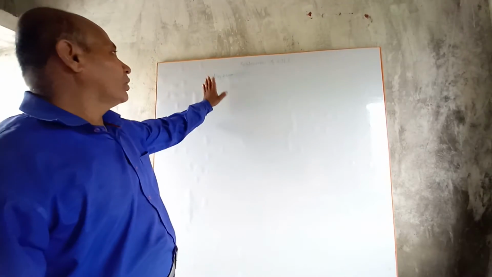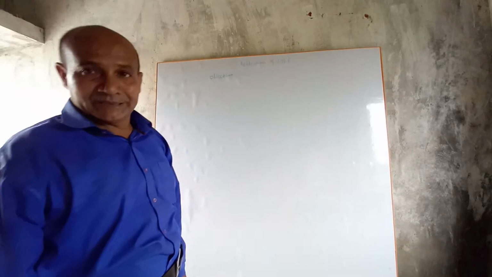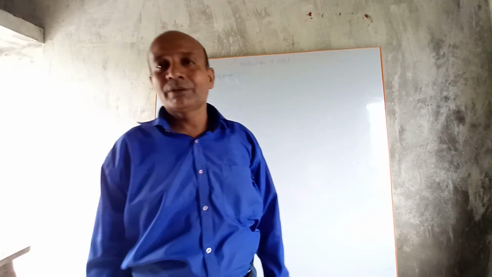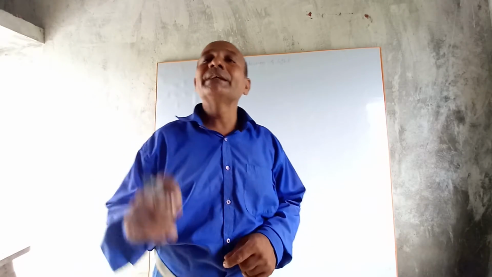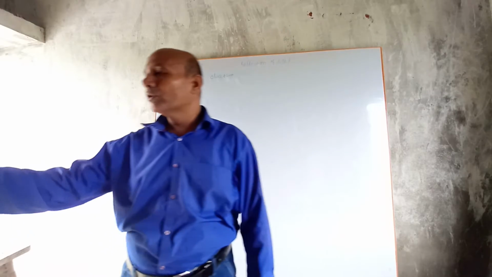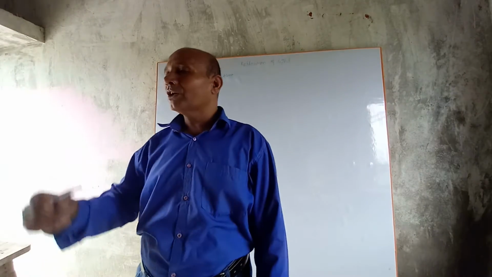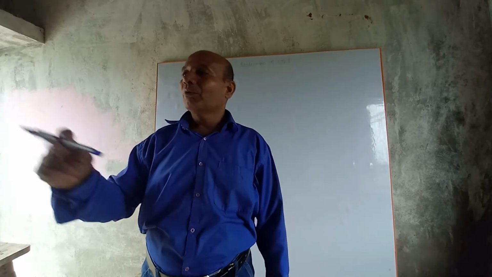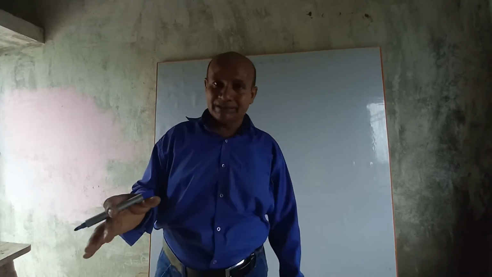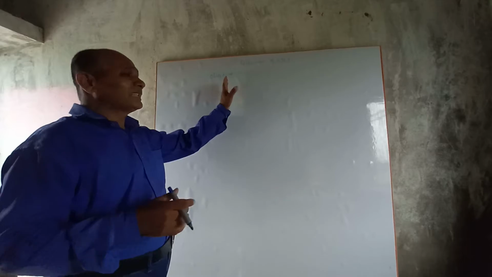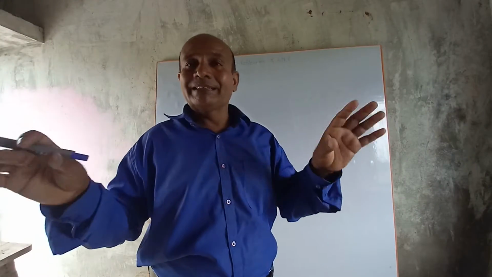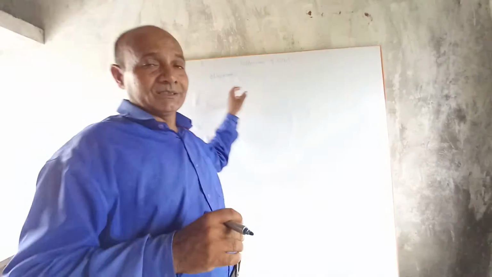Object. What do we mean by objects? Anything which gives out light rays is called an object. For example, book, chair, chalk, table, wall, tree, or face, all are objects.